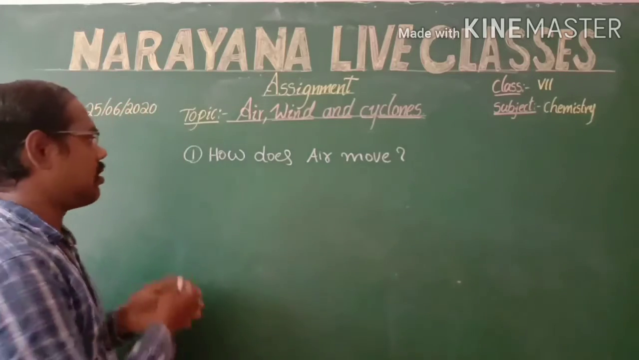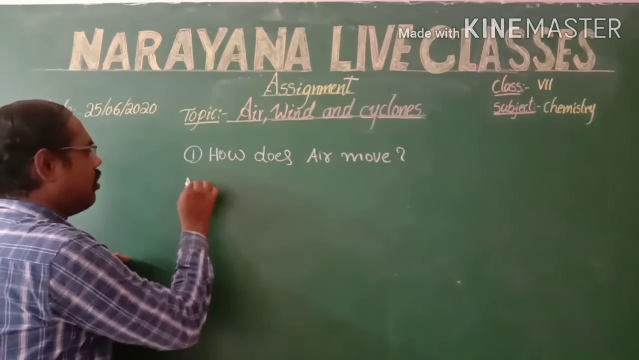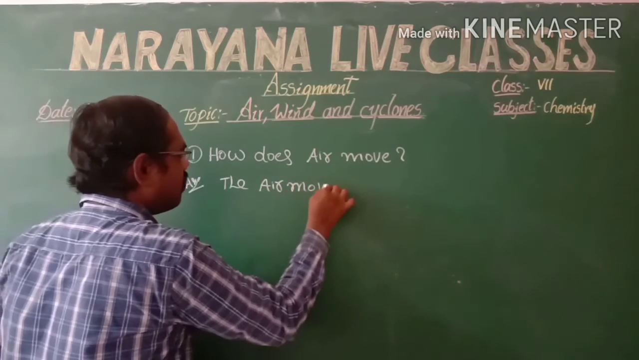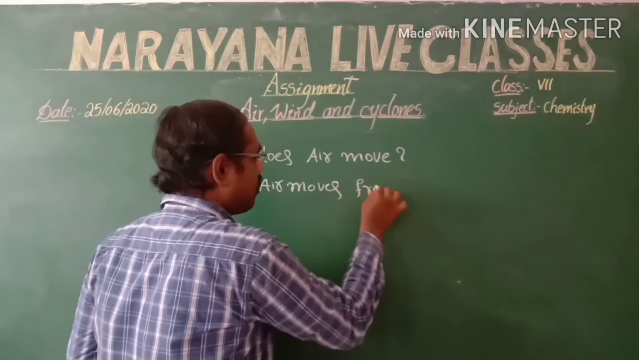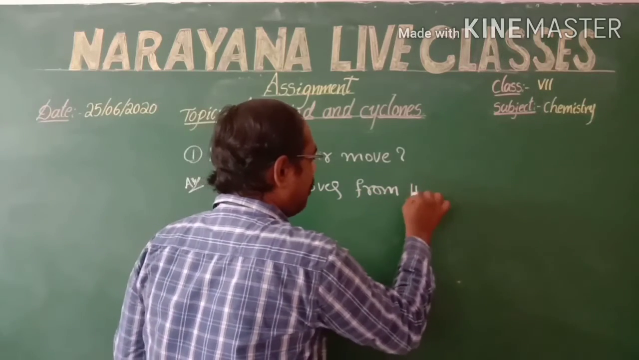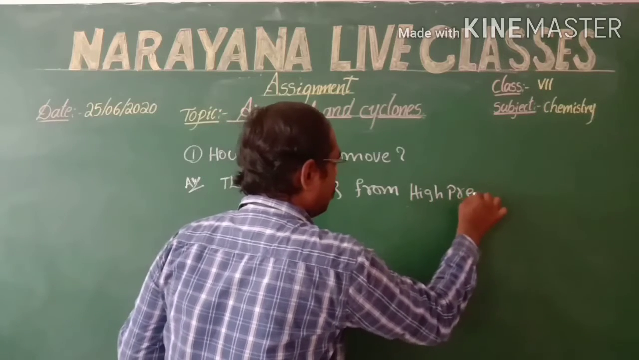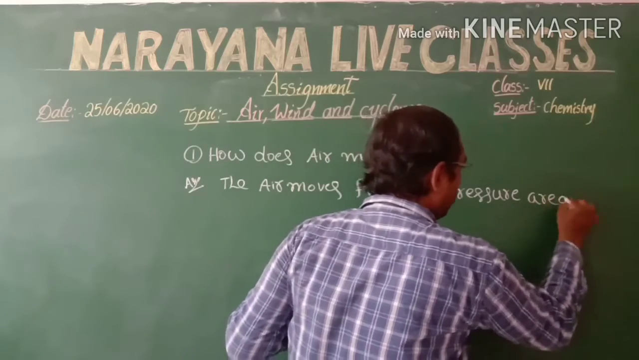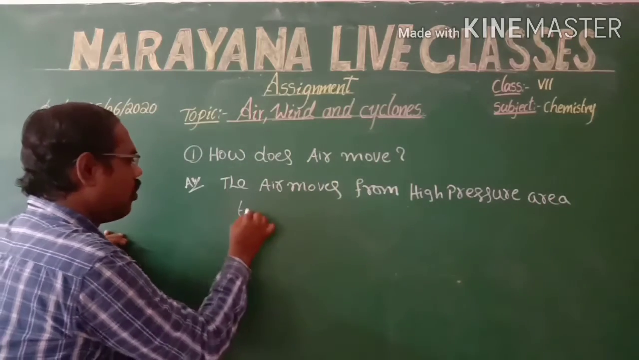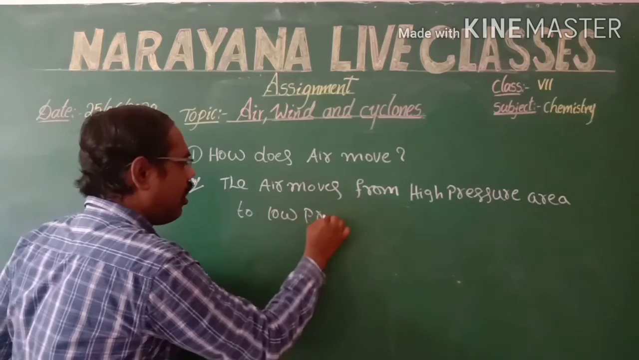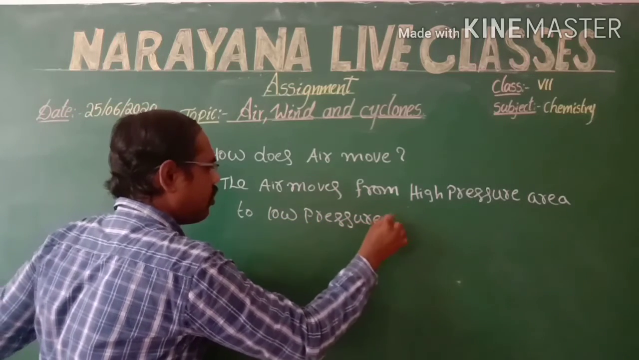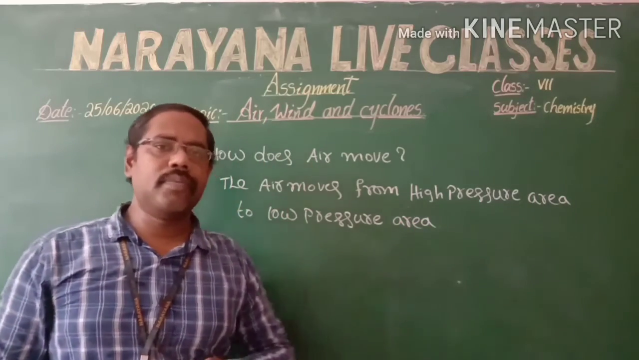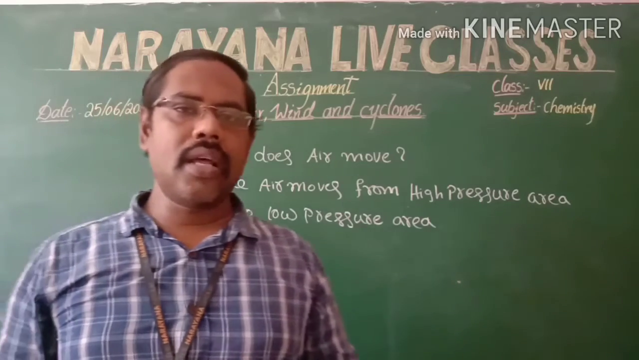So here we can write the answer. How does air move? The air moves from high pressure area to low pressure area. So the answer: the air moves from high pressure area to low pressure area.